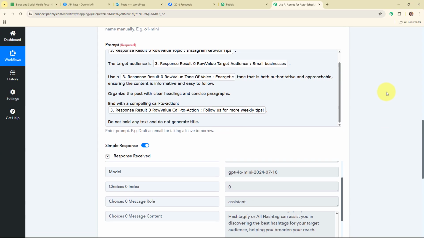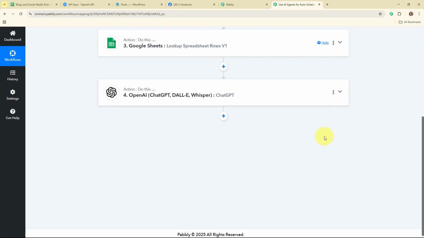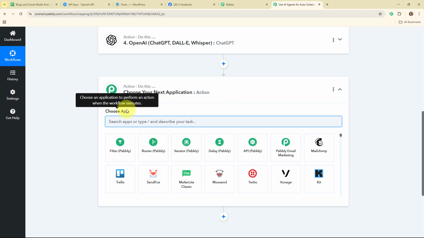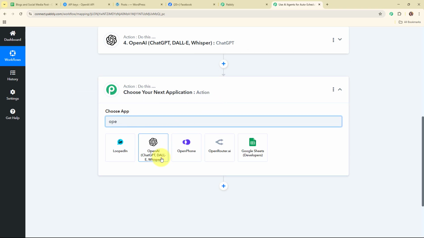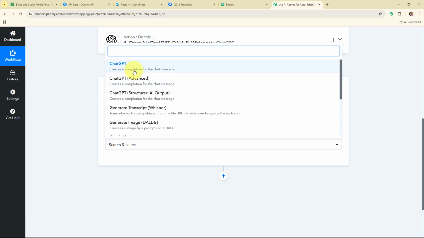So with this, we have successfully set up this action step as well. So now here after generating the WordPress blog, I'm going to generate a Facebook post as well for this topic only. So for that, I'm going to add another action step over here. And again, I'm going to select my action application as OpenAI. And again, I'm going to select my action event as ChatGPT.